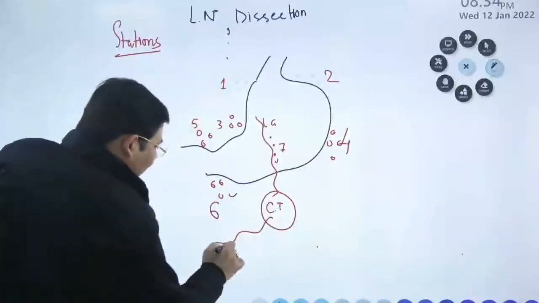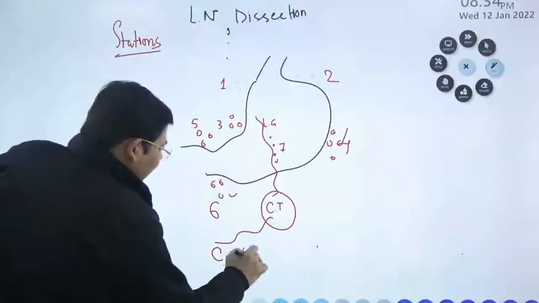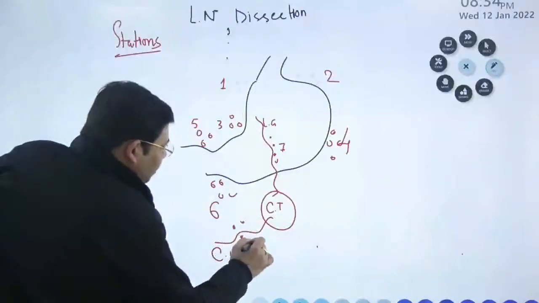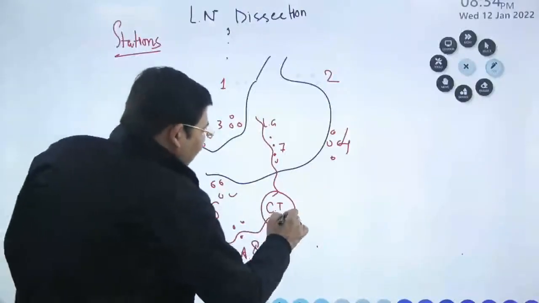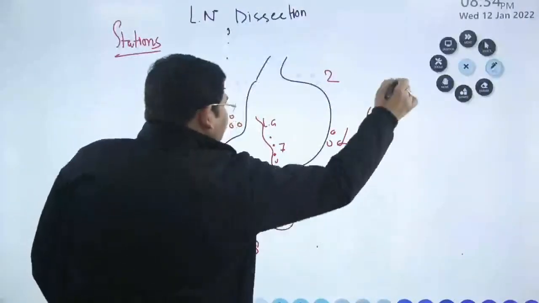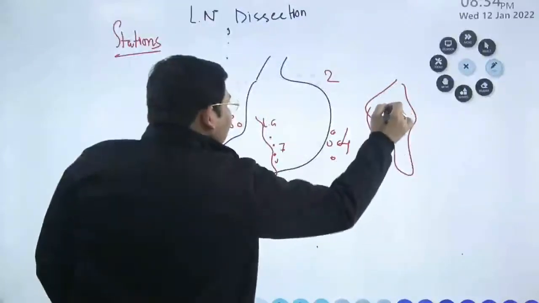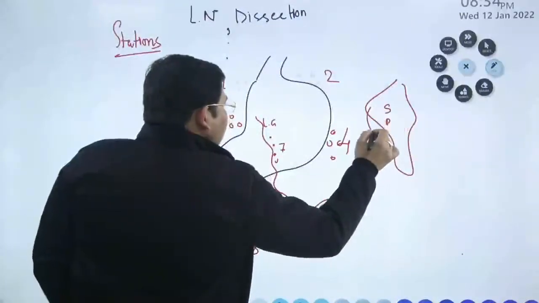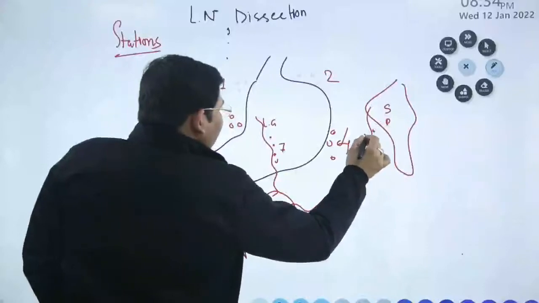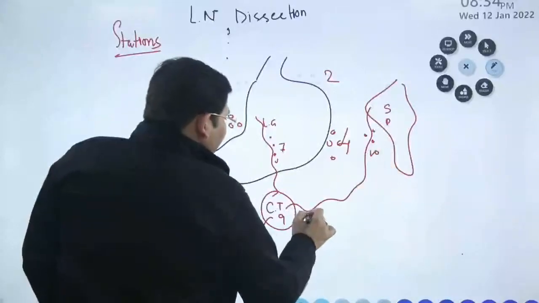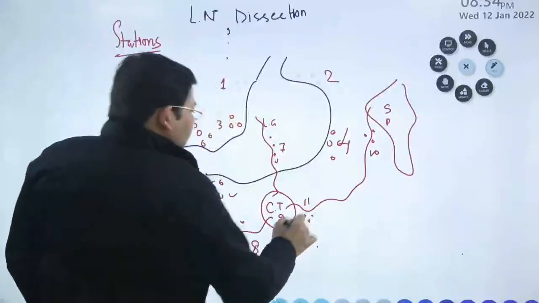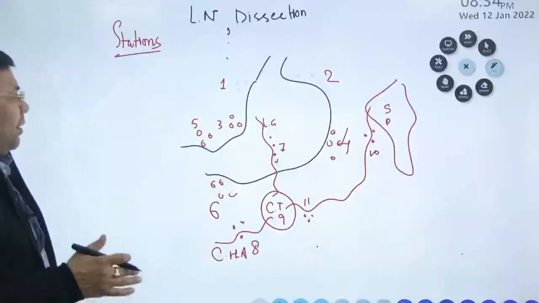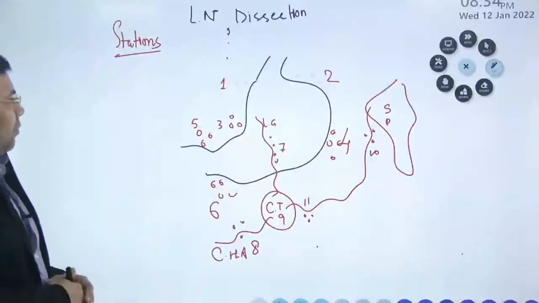Along the common hepatic artery, you have certain lymph nodes which is known as 8. Celiac trunk, it's 9. And then we have the splenic. So this is the spleen. Along the splenic artery, we have the lymph nodes. We have 10 and we have 11. So proximal splenic, distal splenic, these are the various groups of lymph nodes that we have.